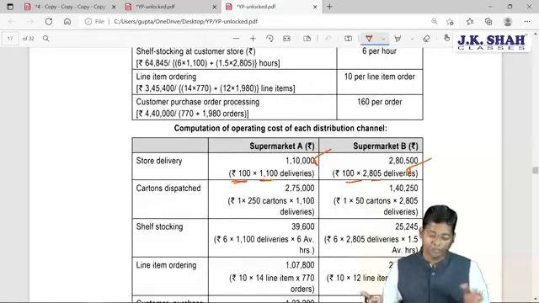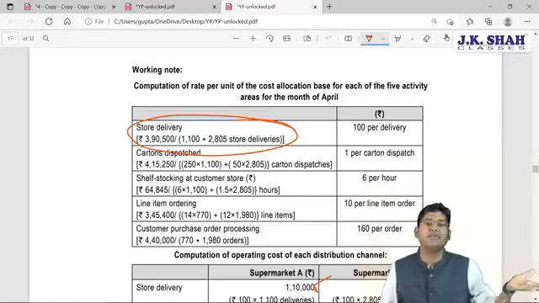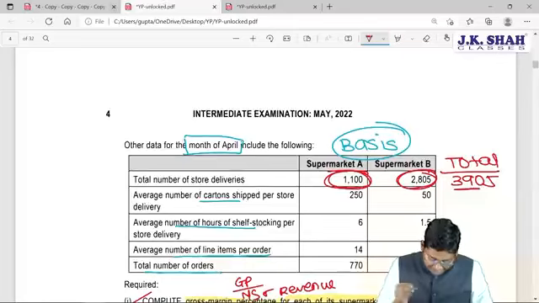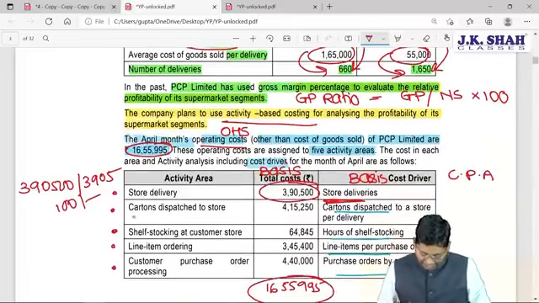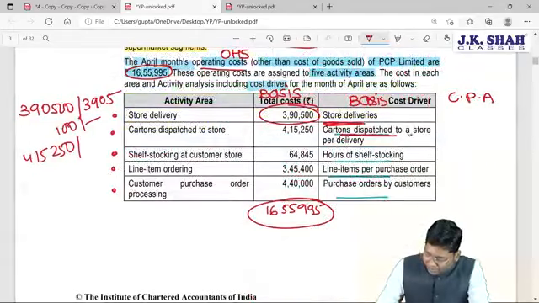This is the cost computation, which is done using the same method we have just discussed. Next activity: cartons dispatched to store amounted to rupees 4,15,250. Correct? It should be divided by the total cartons dispatched to a store per delivery. Correct? This is the basis which we have to consider.